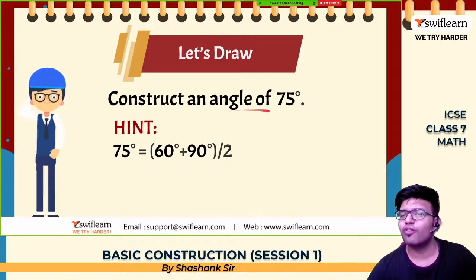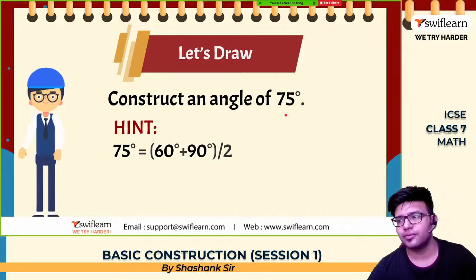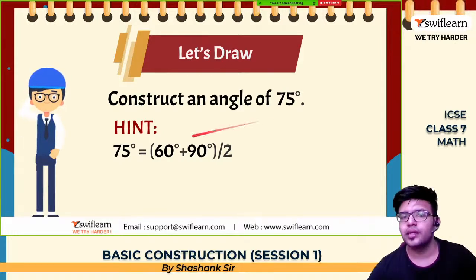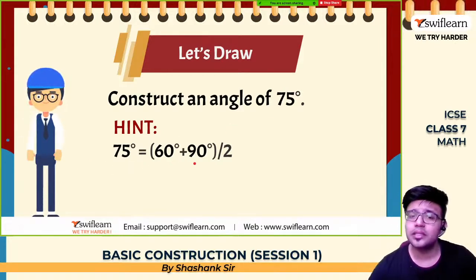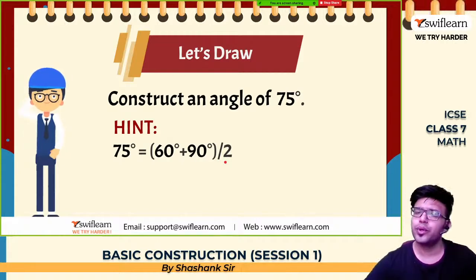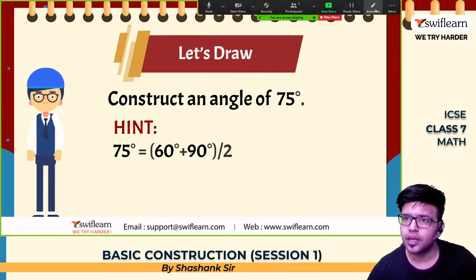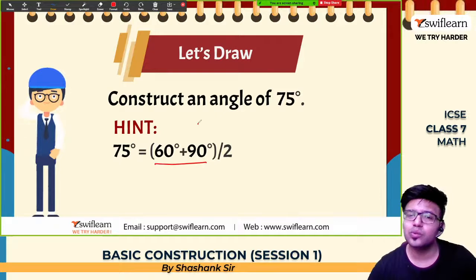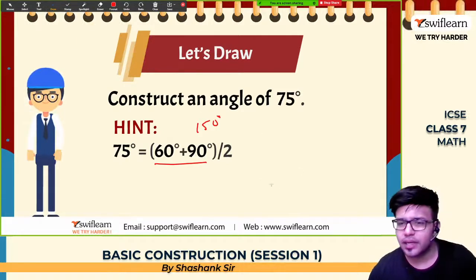This is how you draw the required angle. So, construction of an angle of 75. I have given a hint: 60 plus 90 by 2. Okay guys, now 90 plus 60 is 150. Half of 150 is 75. So draw a 90 degree angle.